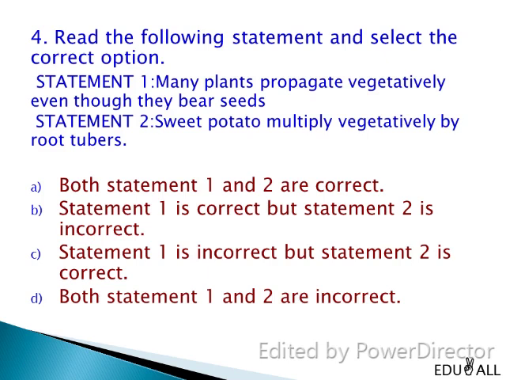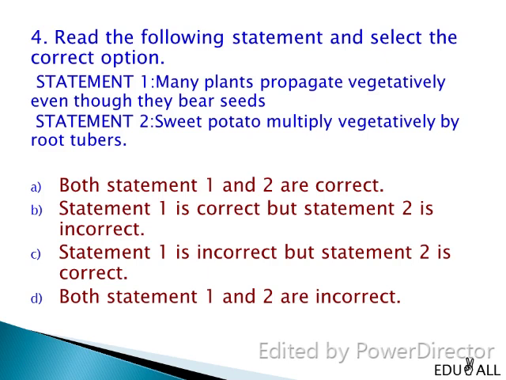Read the following statement and select the correct option. Statement 1. Many plants propagate vegetatively even though they bear seeds. Statement 2. Sweet potato multiplies vegetatively by root tubers. Vegetative propagation is the formation of a new plant from the vegetative parts such as buds, tubers, rhizomes, etc. This method produces a large population of clones in a short time.